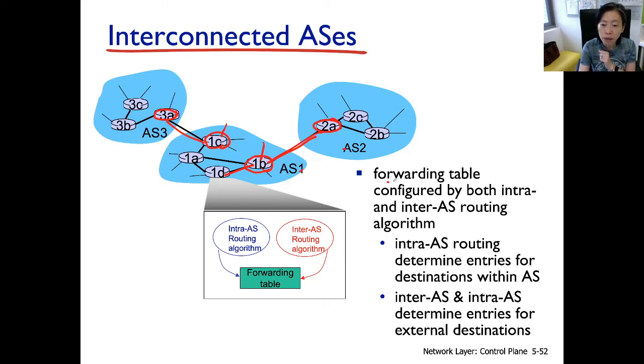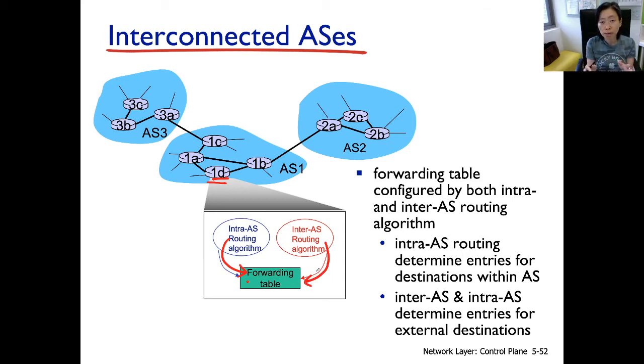Now, the focus of this slide is to talk about how the forwarding table would look when we have 2 levels of routing running on the internet. Let me show you an example here. 1D is one of the routers existing on the internet. What's going to happen there is the forwarding table is not going to be just contributed from the intra-AS routing algorithm. It would also be contributed from the inter-AS routing algorithm.